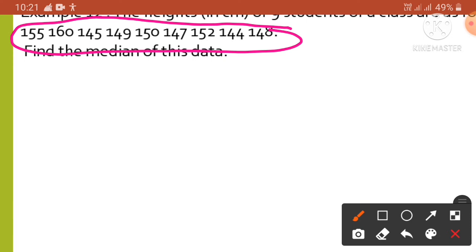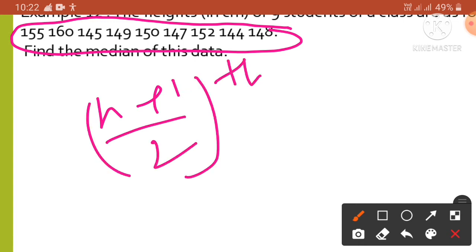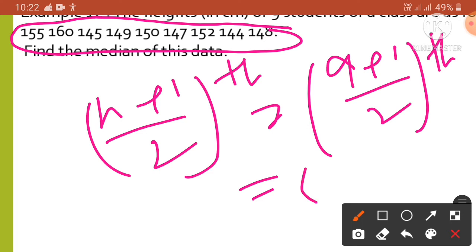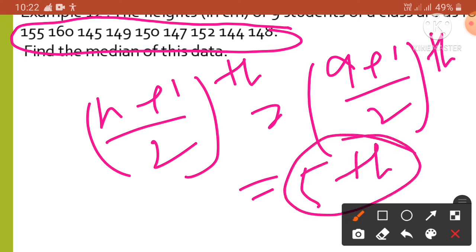Because the number n is odd, it will be 9 plus 1 by 2th. So 9 plus 1 is 10, by 2 is 5, the 5th. So the 5th number is the median for this problem.